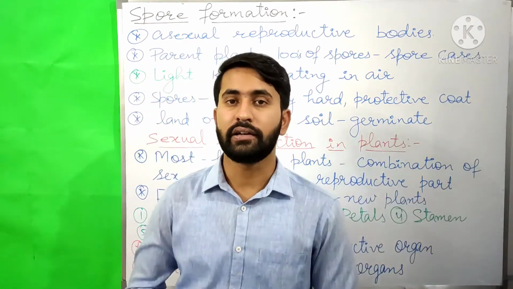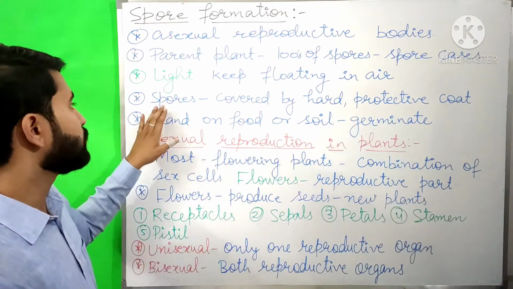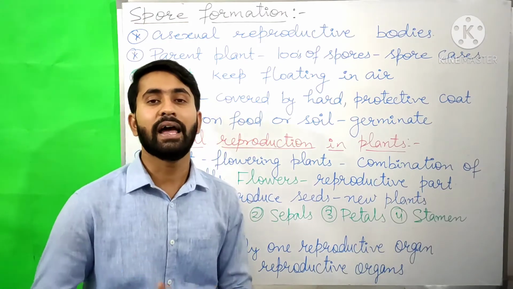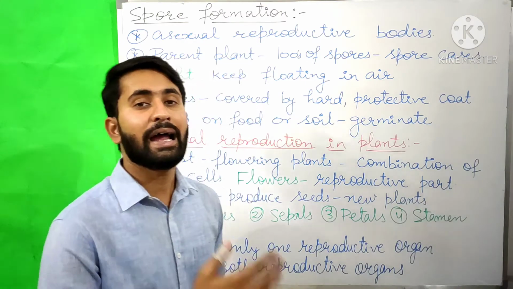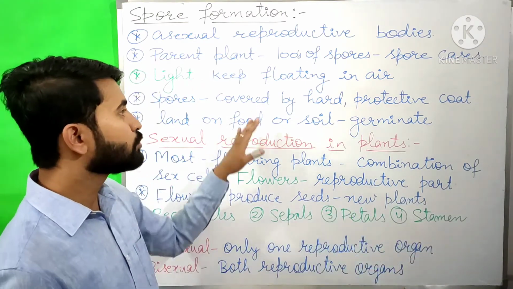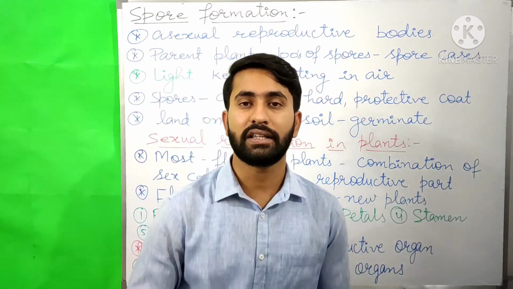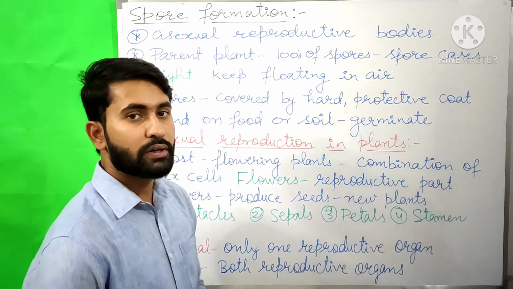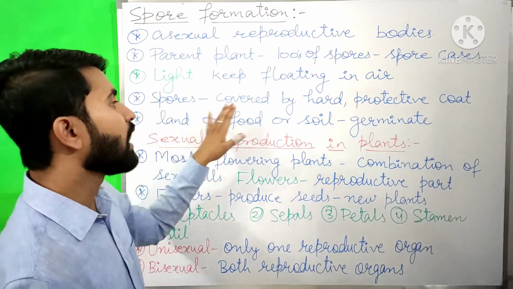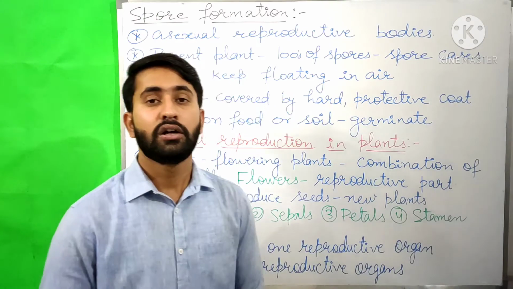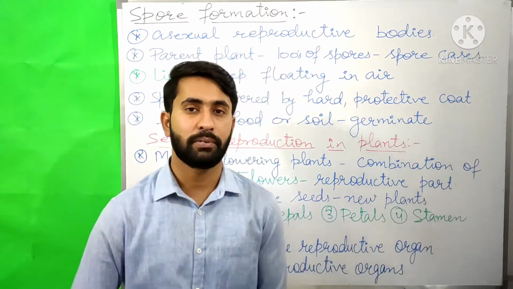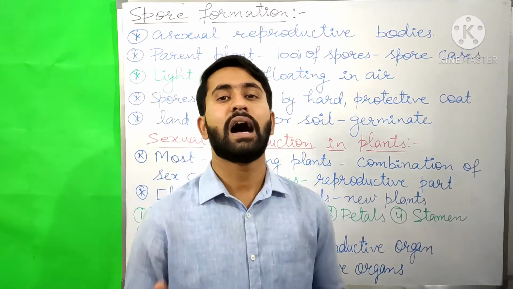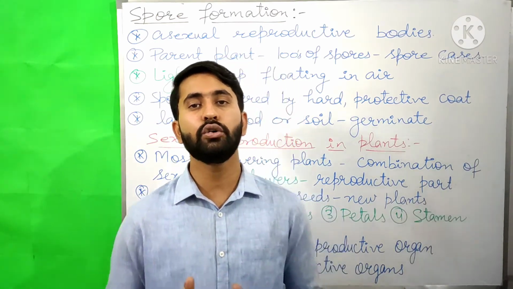spread into the air. As these spores are very light in weight, they keep floating in the air and are carried away to a long distance by the air. The spore is covered by a hard protective coat to protect it from unfavorable conditions like high temperature and low humidity.